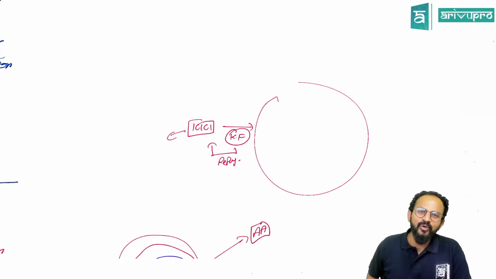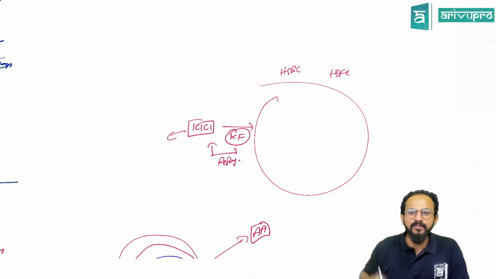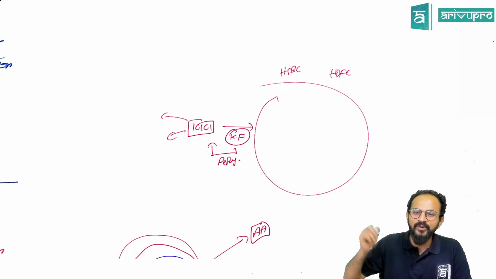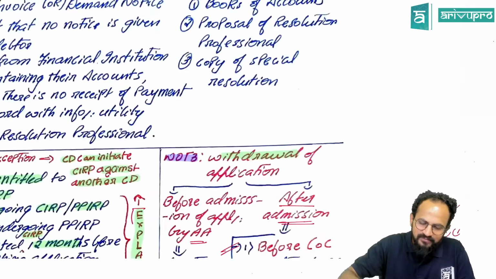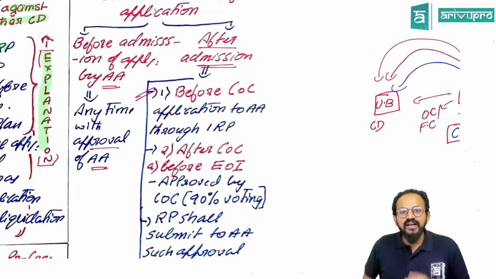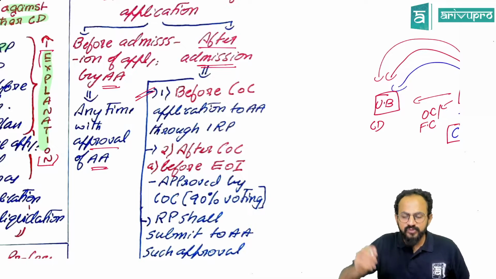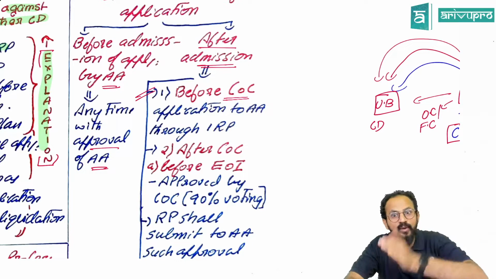Now it is no longer only ICICI, sir. HSBC has come. Sir, HDFC has come. Sir, a lot of people have come. Now people, if ICICI Bank got their money back, what about others? That is what this case is. Now see. Sir, can I take back the application? People, first one, before constitution of the committee of creditors. Sir, still no one has come.